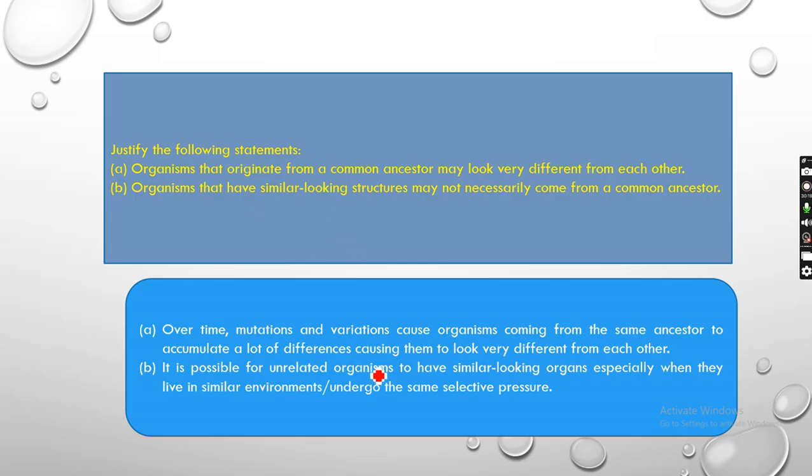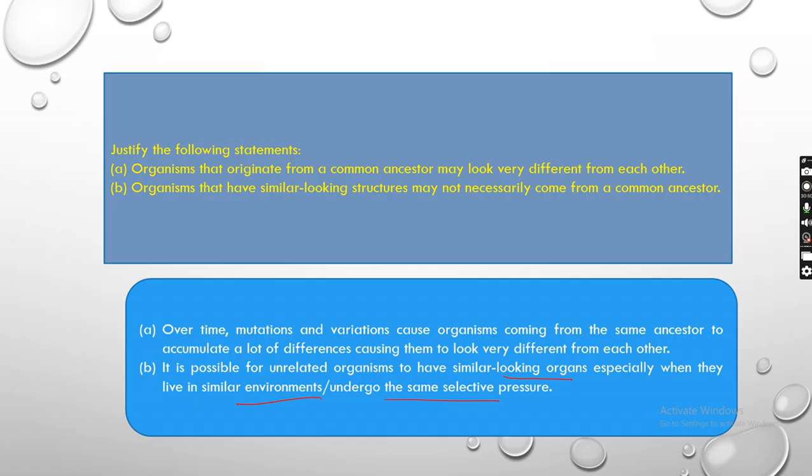Second answer: it is possible for unrelated organisms to have similar looking organs. Yes, it can happen, especially when they live in a similar environment and undergo the same selective pressure. That is natural selection, where because of the environment, unrelated organisms can also have similar looking organs. If they live together in the same environment, with the same conditions in that particular place, then yes, they may look similar.